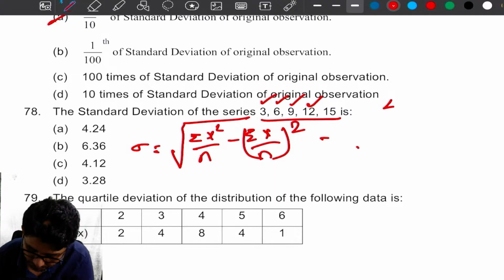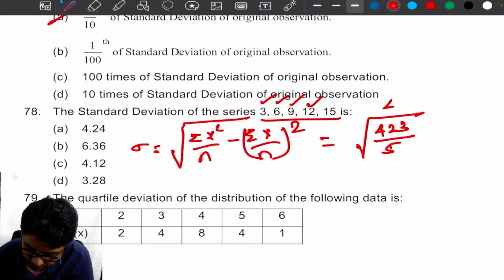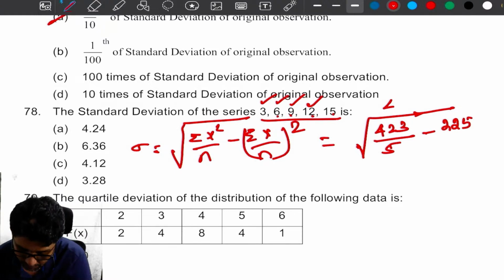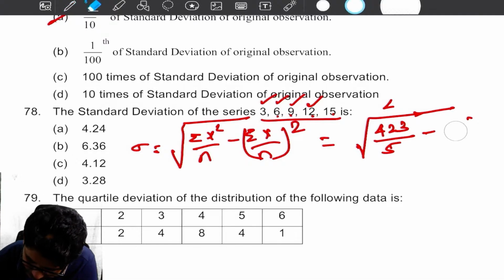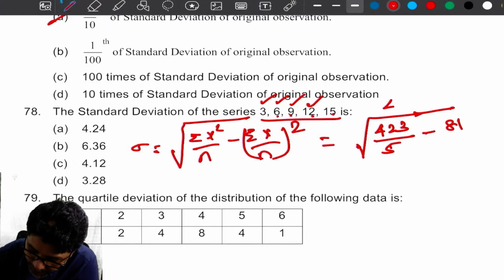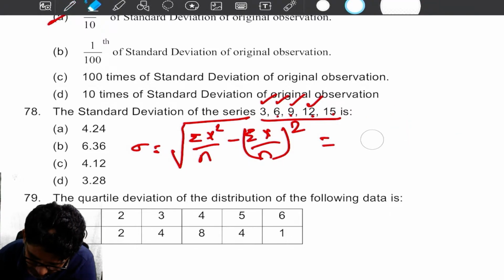So root of 423 divided by the total 5 observations, minus the sum of all observations divided by 5, squared. Oh, sorry, it is not 15, 45 by 5 is 9, squared is 81. So 423 divided by 5 minus 81, and its square root. I am getting 1.89 something. I think I made a calculation error.